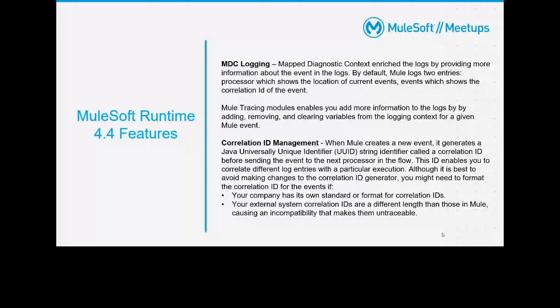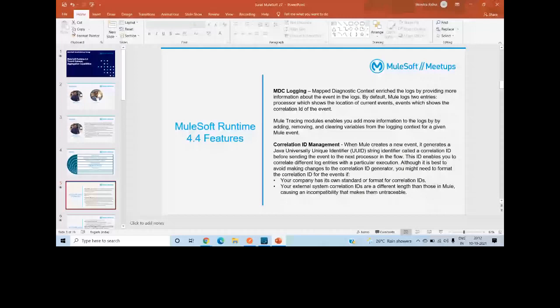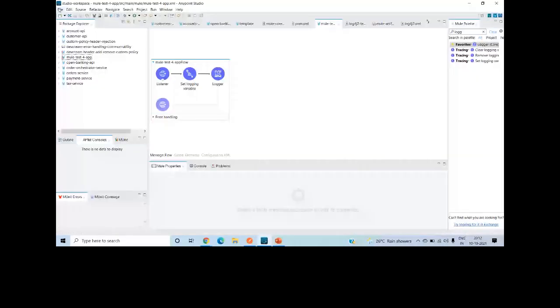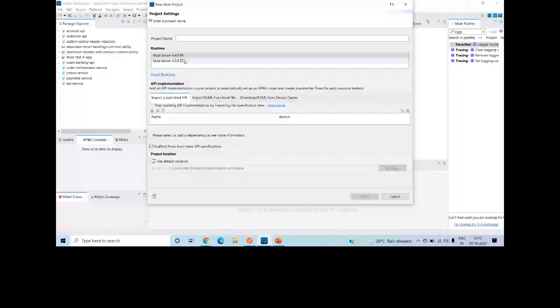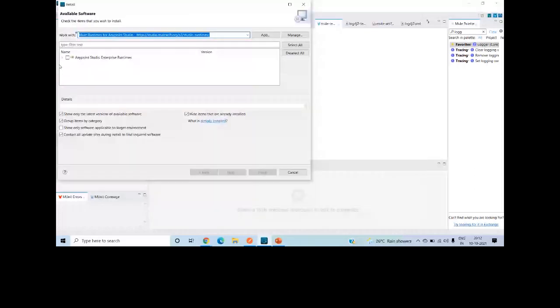Okay, so let's consider I say file, new Mule project. Make sure you have a 4.4.0 Enterprise Edition. If you want to download it, you can go to Help, then Install New Software, click on this site, and then you can see Mule Runtime for Anypoint Studio, and you can download the latest version. Right now 4.4.0 is already downloaded in my Anypoint Studio, so it will not show. In your case, if you haven't, it will show.